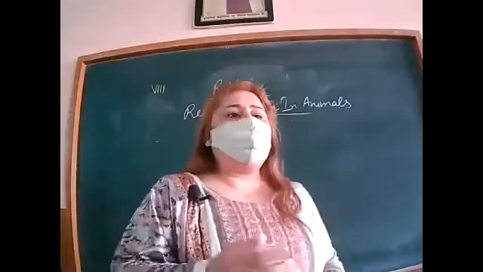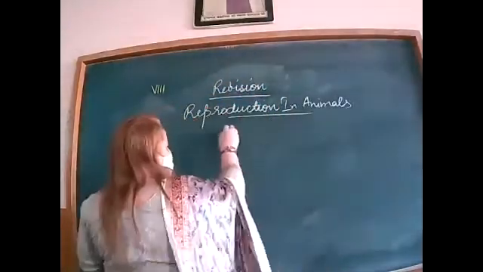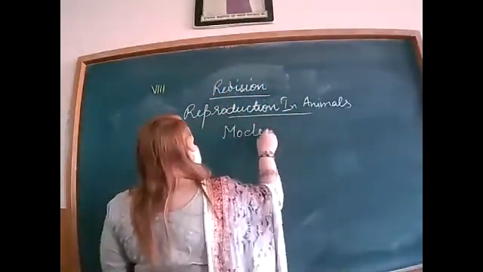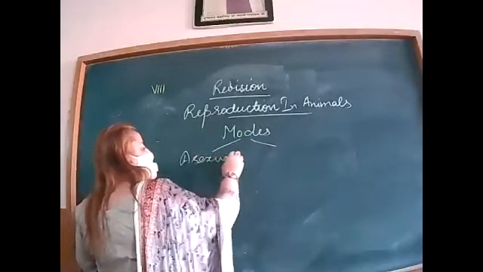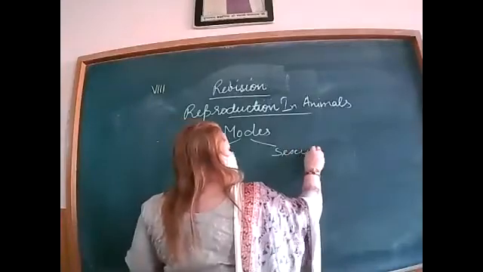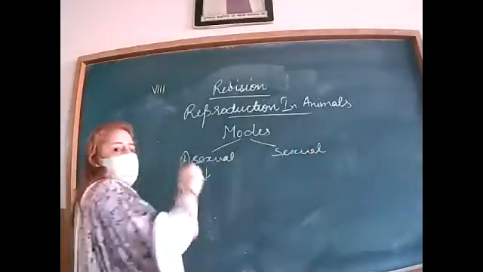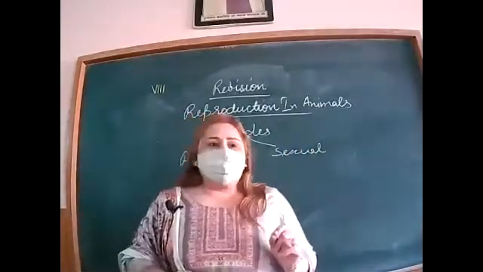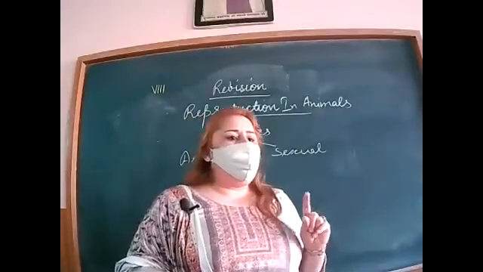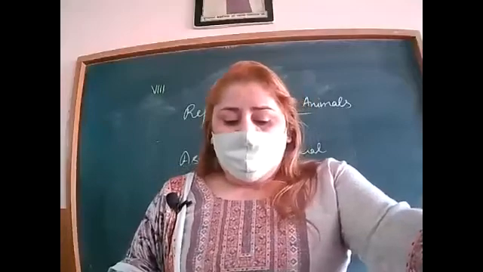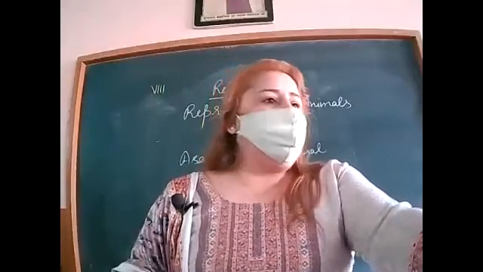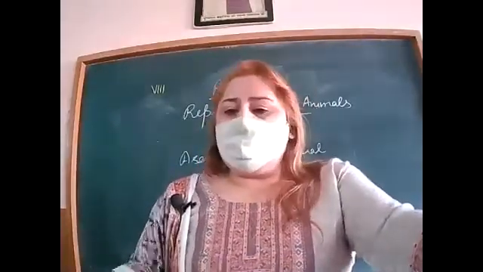Now, what are the two modes of reproduction? That is, how does reproduction take place? Two modes: asexual reproduction as well as sexual reproduction. What do you mean by asexual reproduction? The reproduction that is done by a single parent, right? So no fusion, you can say without the involvement of gametes, right?